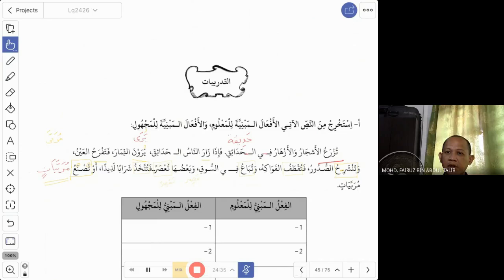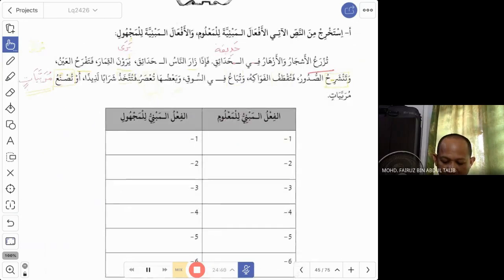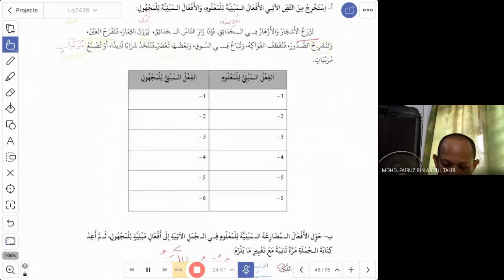So you have to look at the meaning, because when we read text, normally you don't see any fathah, kasrah, dhamma. So by knowing this, you can try to determine whether it is mabni lil majhul or mabni lil ma'lum. This will help us in determining the meaning. Okay, so that is at-tadribu al-awwal.